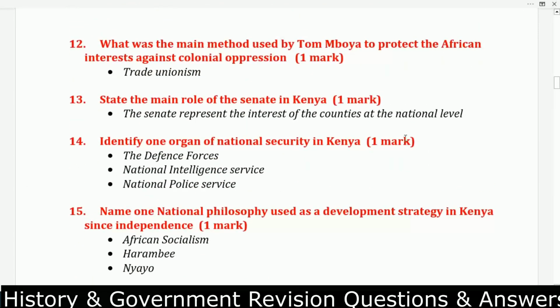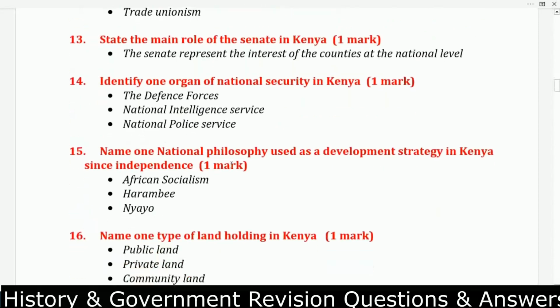Question number 12. What was the main method used by Tom Mboya to protect African interests against colonial oppression? He used trade unions. Question number 13. State the main role of the Senate in Kenya. What is the work of the Senate? The main one, the reason why the Senate was formed. This one is that the Senate represents the interests of the counties at the national level.